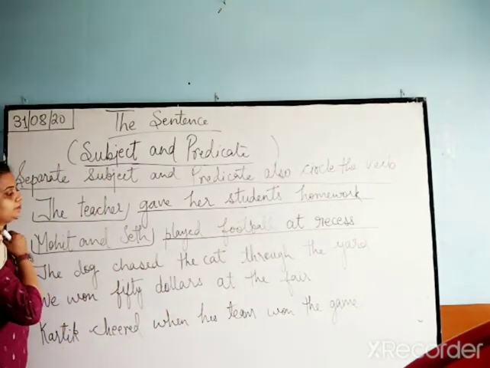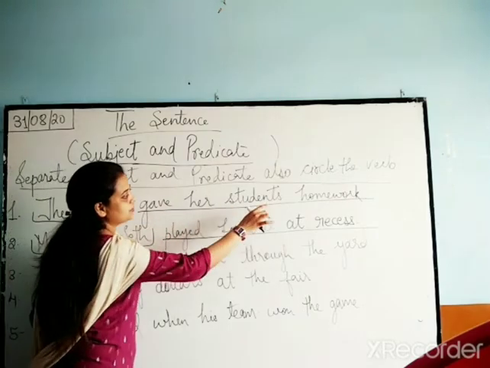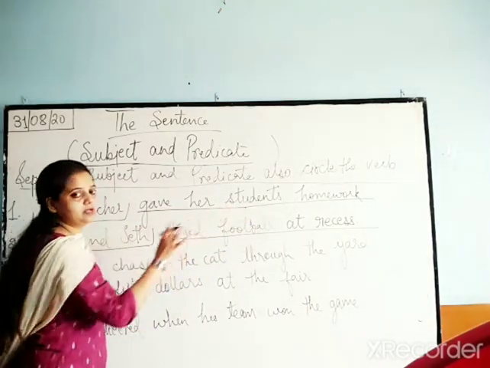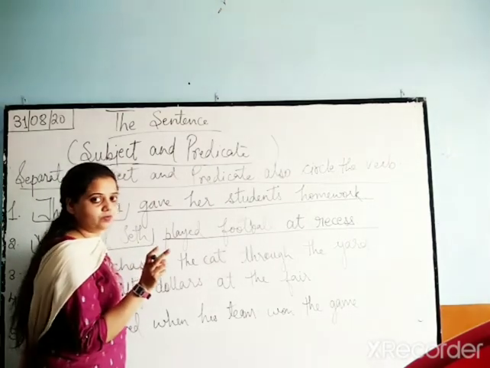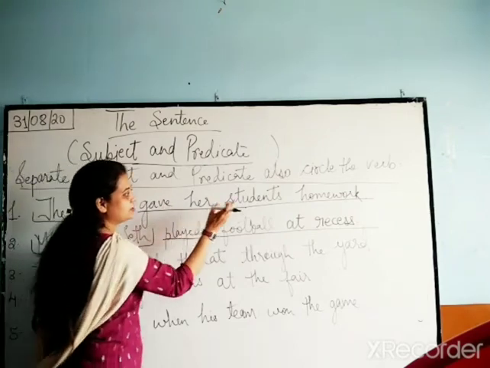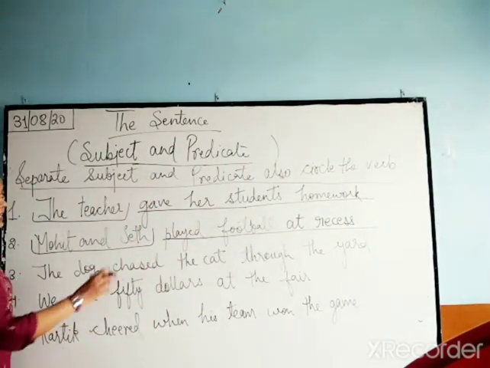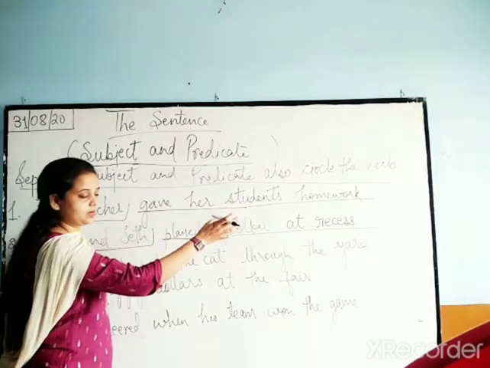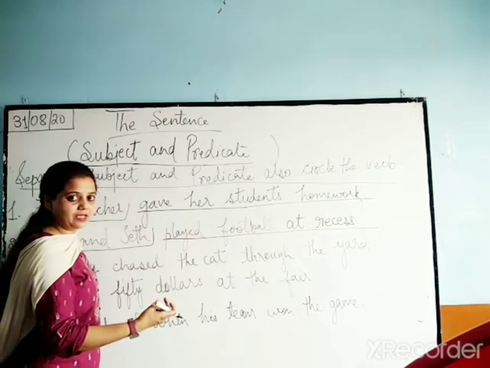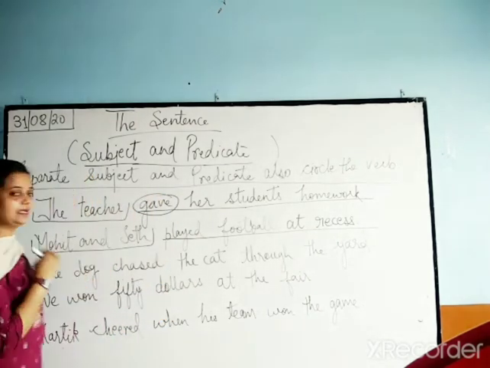Now, see the first one again. Gave her students homework. This is your predicate, and as you know, the predicate contains the action word or verb. So, what is the verb here? Gave her students homework. So, gave is the action, whatever is happening. So this is your verb. Please circle it. Second one.